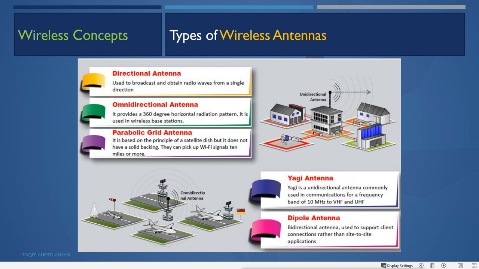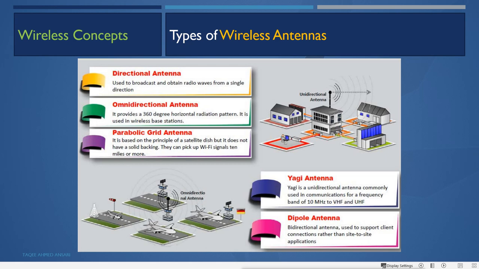Then we have the omnidirectional antenna. This provides a 360-degree horizontal radiation pattern, and it is used in wireless base stations. So this provides the wireless network all over the range, everywhere, from right to left, up to down, 360-degree. Then the parabolic grid antenna.